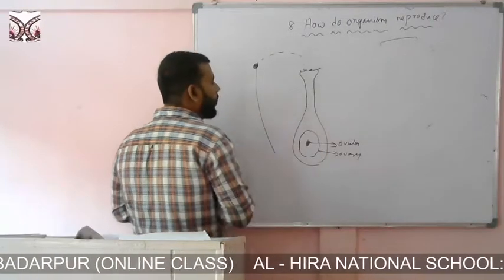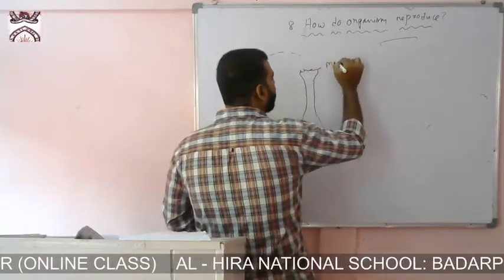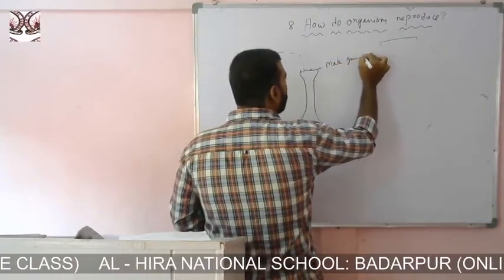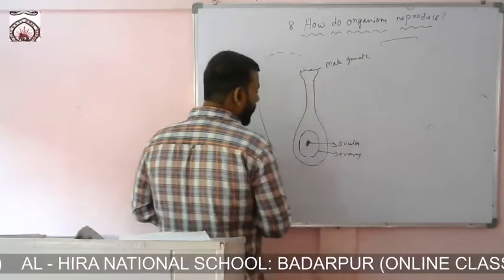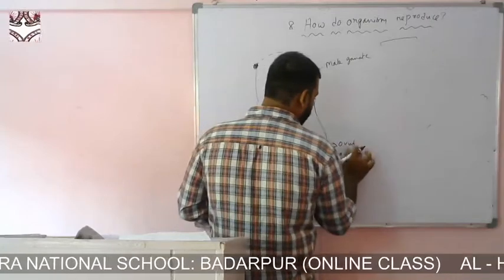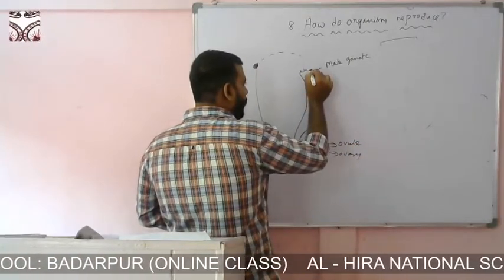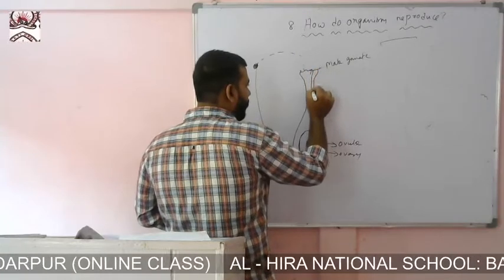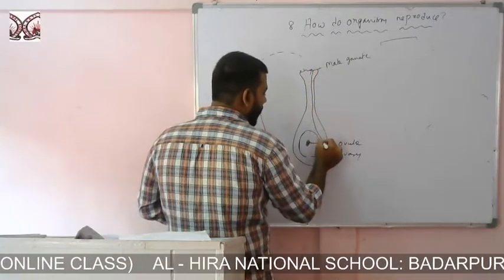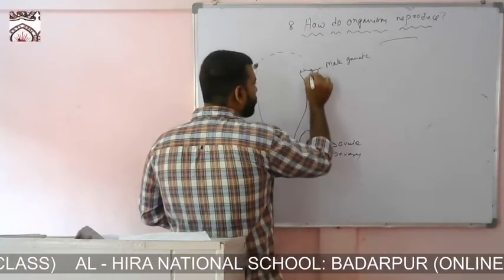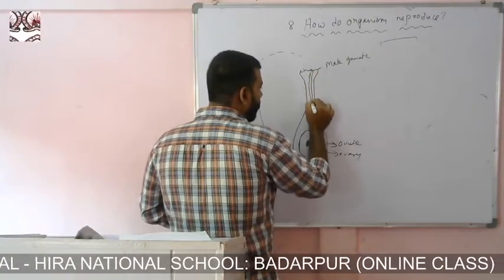This pollen grain contains the male gamete, and the ovule contains the female gamete. The pollen grain will form a tube and connect to the ovary.